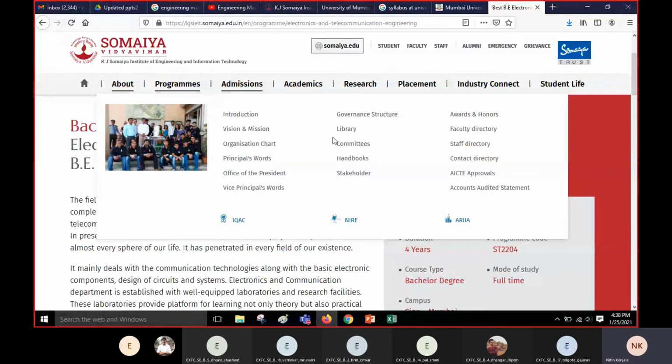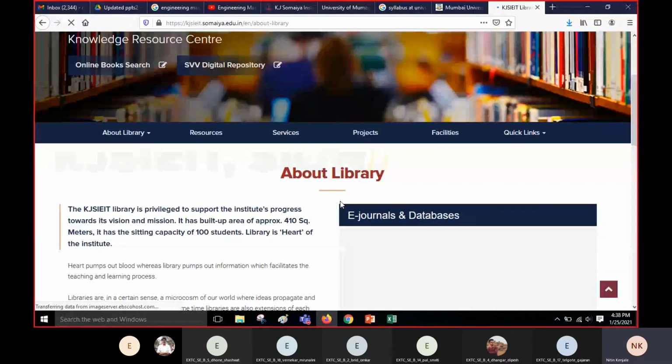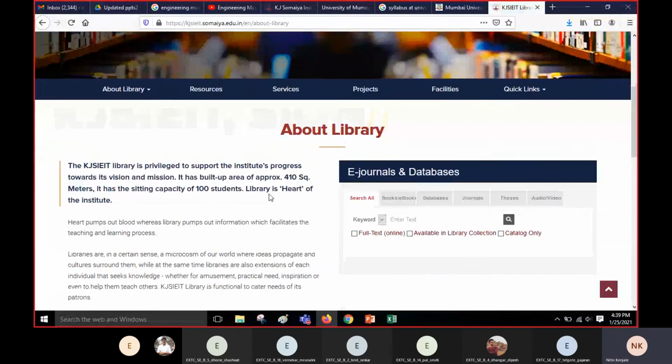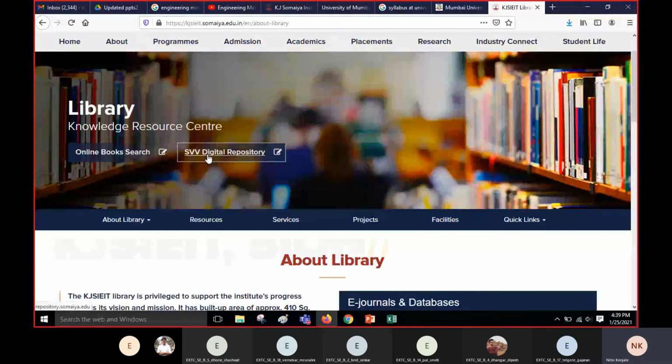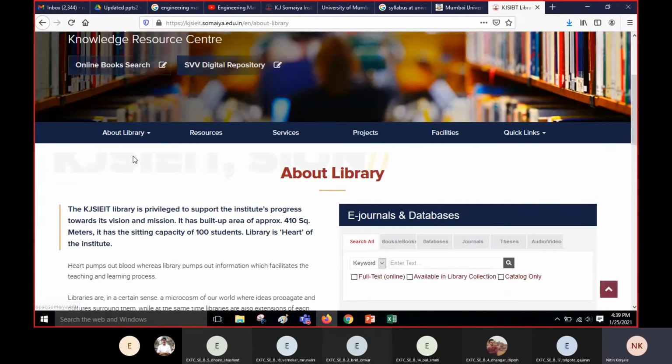In the about section, you can see this library tab. You can access the library books and e-books from this SVB digital repository, as well as search the online free books from here. It is not only our college library that you can access from here, but the entire Somaya campus libraries, with the help of your Somaya ID that we are going to give you. Any book which is not available in our library, but is available in the Somaya Vidyavihar campus library, you can access that too by showing your iCard and avail the facility of that book.